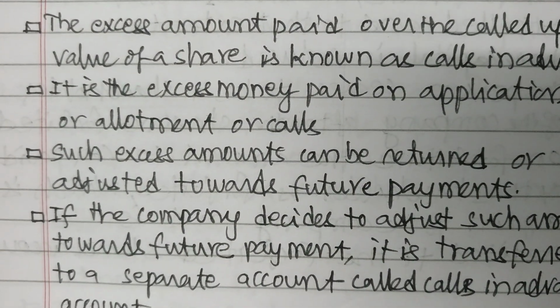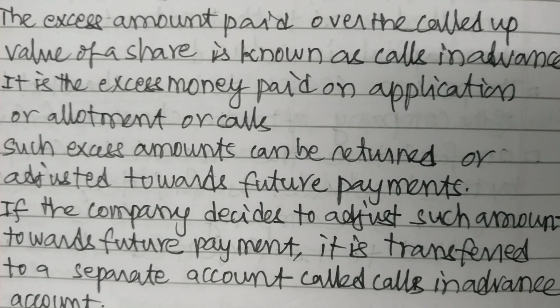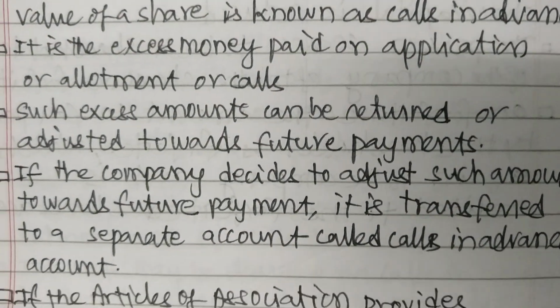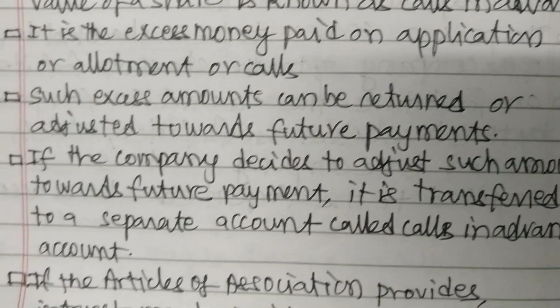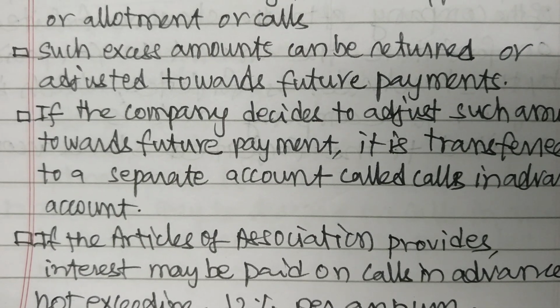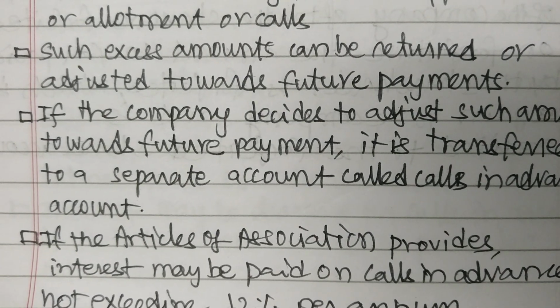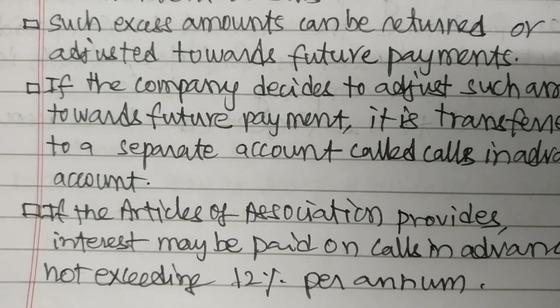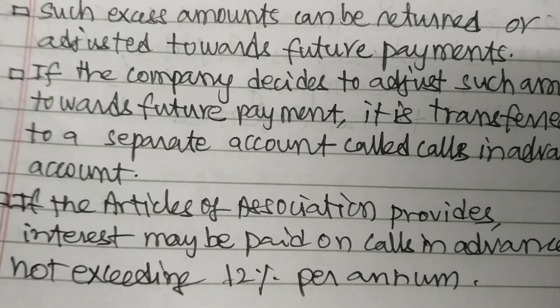If the company decides to adjust such amount towards future payment, it is transferred to a separate account called calls in advance account. If the Articles of Association provides, interest may be paid on calls in advance not exceeding 12% per annum.